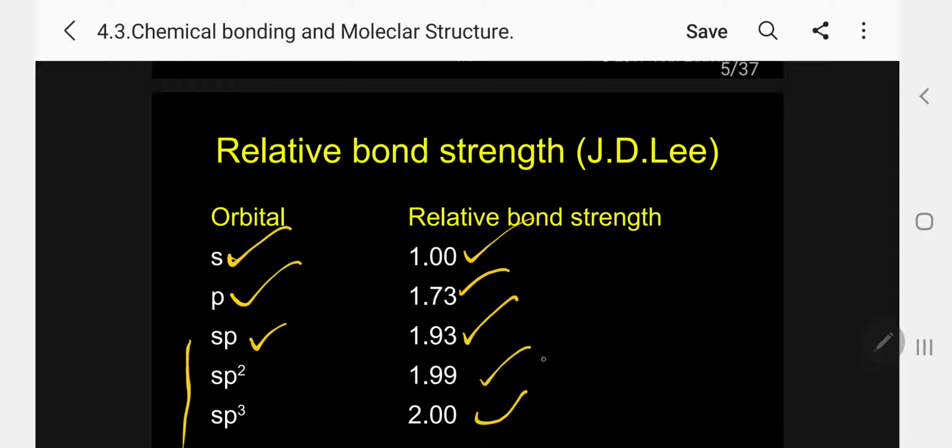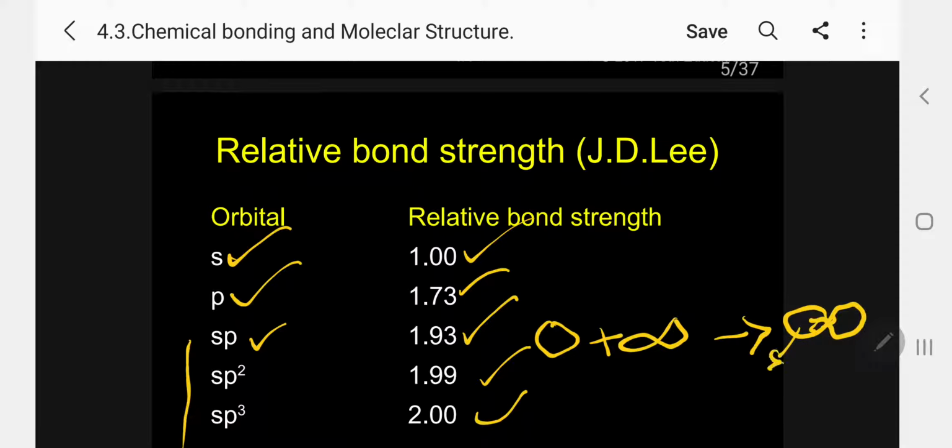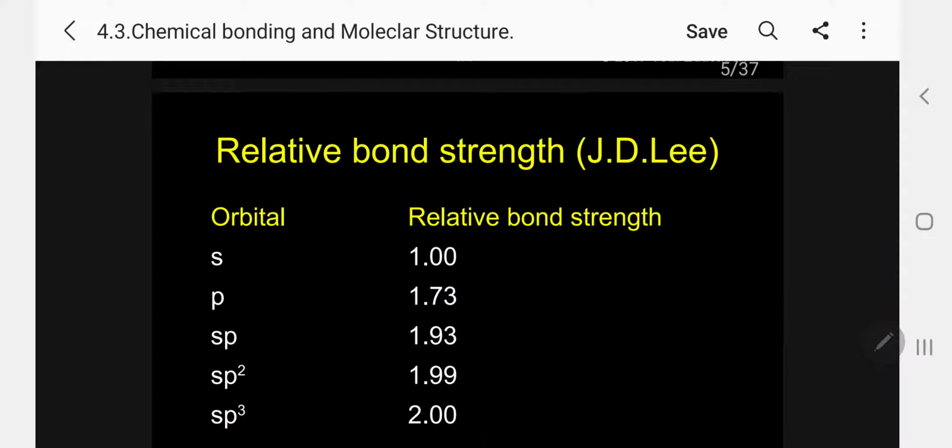Kindly follow how SP is forming. 1s and 1p combine to give SP, that is 2 sp. This is the shape of the sp orbital. This is sp, this is sp. Bond angle is 180.